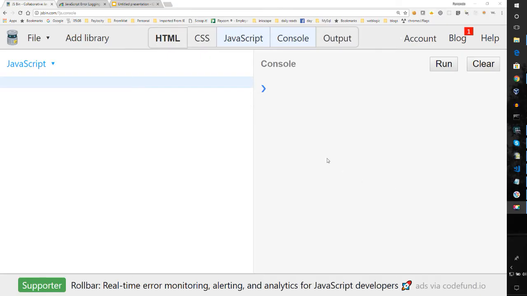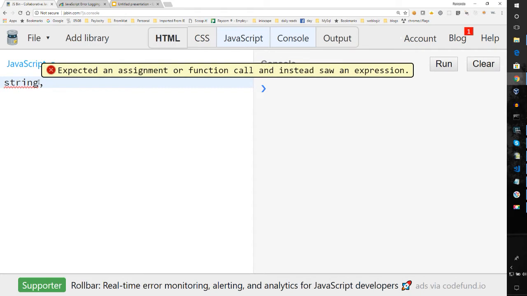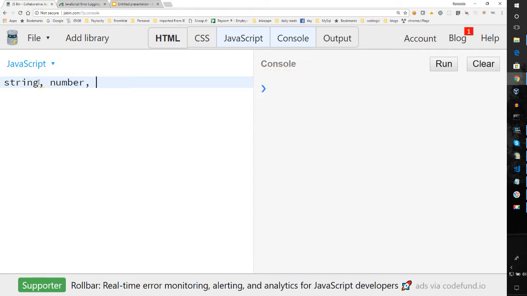As you may be aware, JavaScript has only a few types. It has string, number, boolean, null, undefined, and symbol.